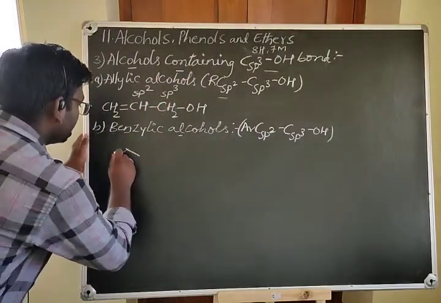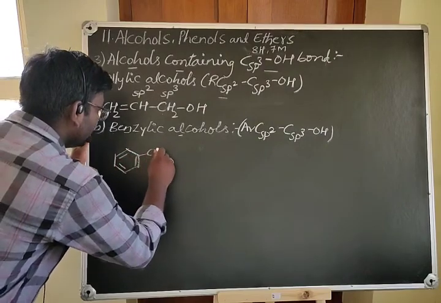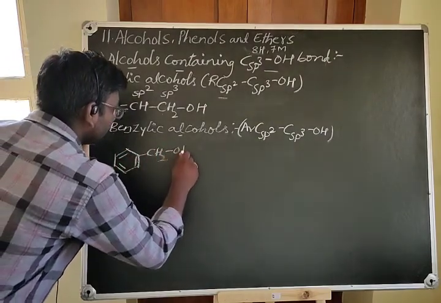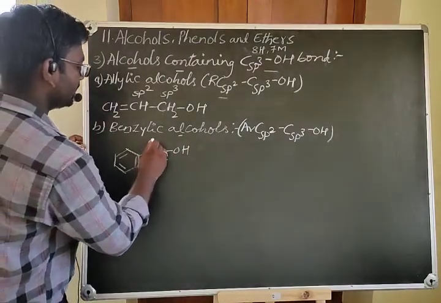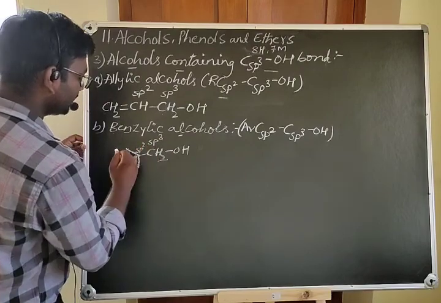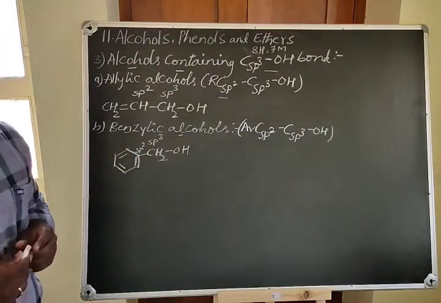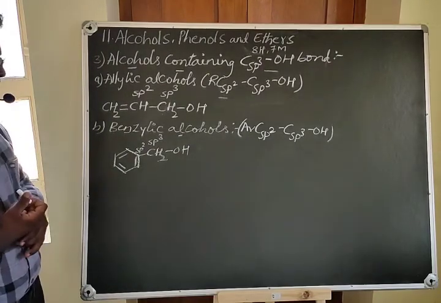For example, take this molecule: a benzene ring and an open chain carbon, where the OH group is present on the sp3 carbon, which is next to the sp2 carbon, but that carbon is in the benzene ring. This type of alcohol is called a benzylic alcohol.